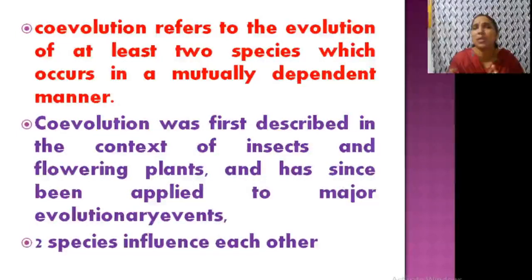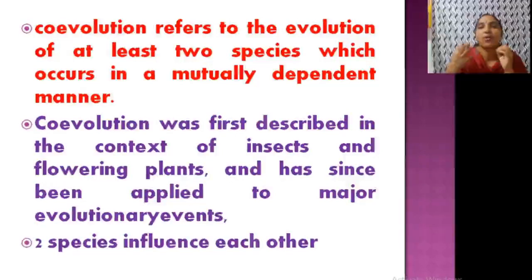That's a simple example. But in this context, you have to study examples like honey bees and flowers, orchids and bees. The change that occurs in one may also cause change in the other, and thereby it will move along a track and finally become adapted to the particular condition.